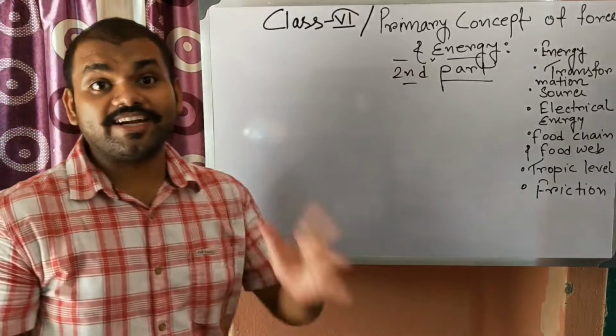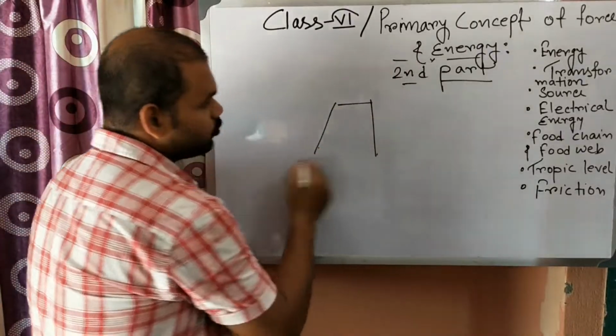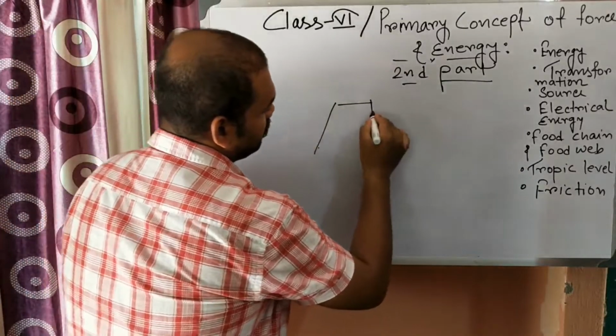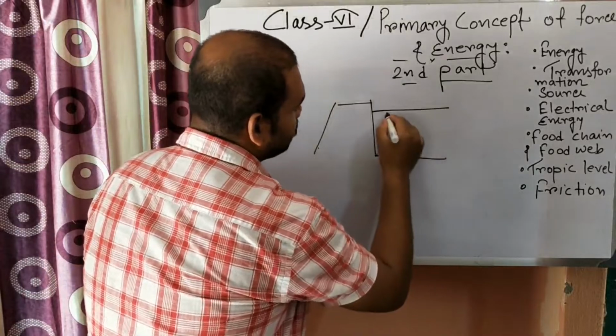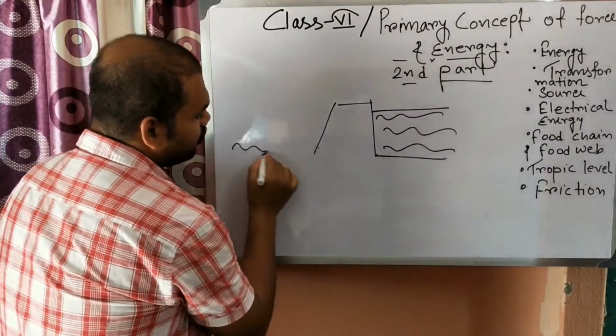Okay, in the case of a dam, in a particular dam, there are two sides of the dam. On this side, the height of the water is this much, and on this side the water is low like this.